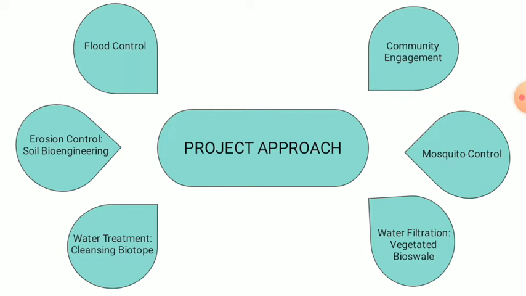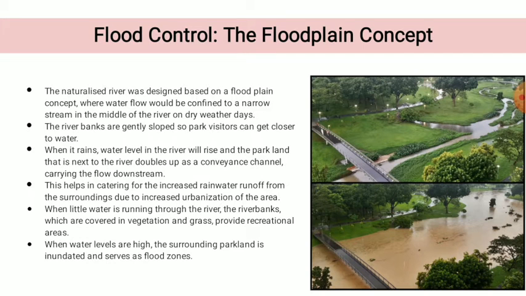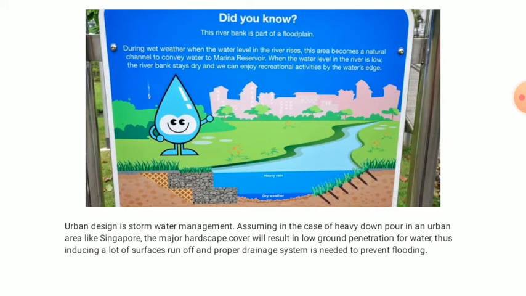Next, project approach. There are 6 project approaches, namely flood control, erosion control, water treatment, water filtration, mosquito control and community engagement. First, flood control. When little water is running through the river, the banks, which are covered in vegetation and grass, provide a recreational area. Then when water levels are high, the surrounding parkland is inundated and serves as a flood zone. This is an example of an information board found in the park.